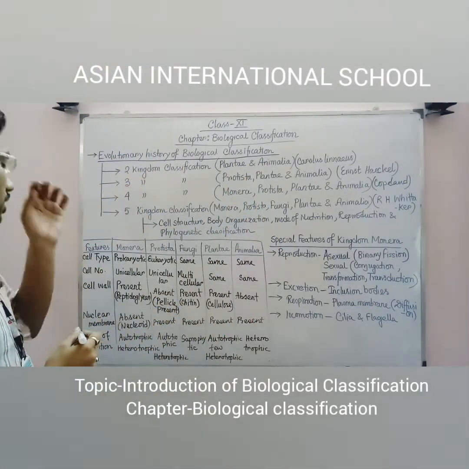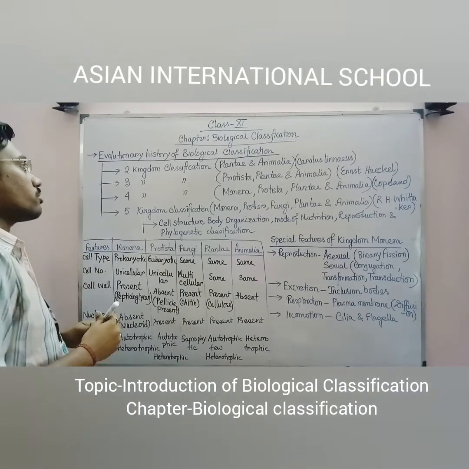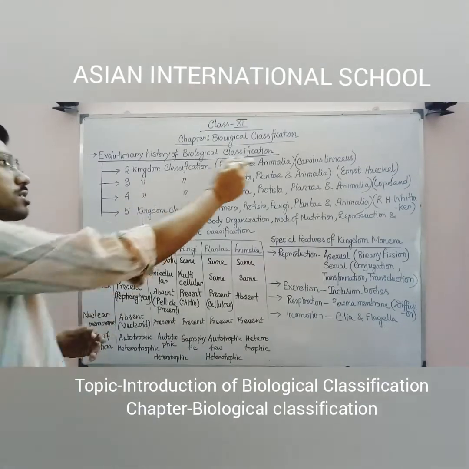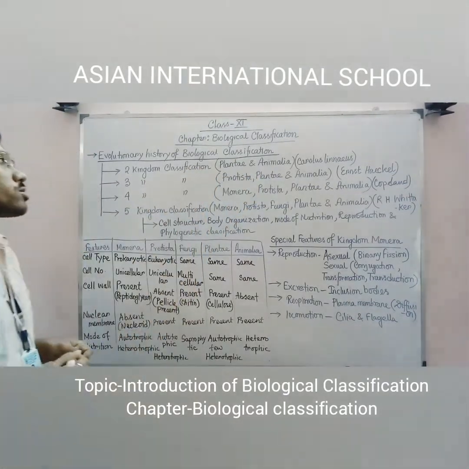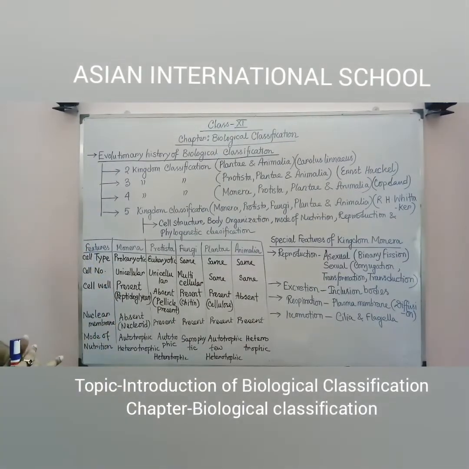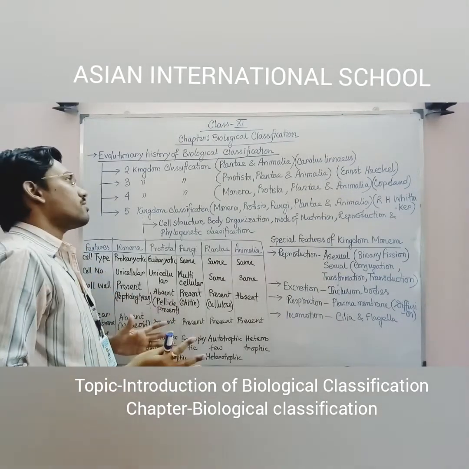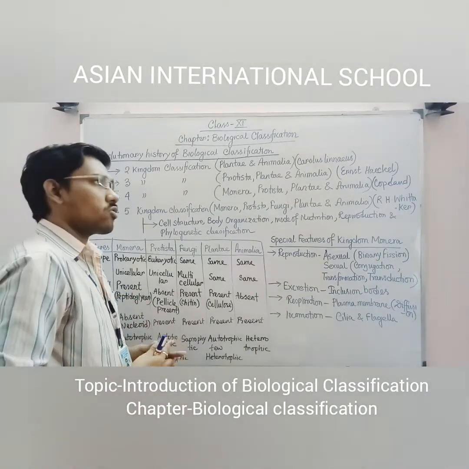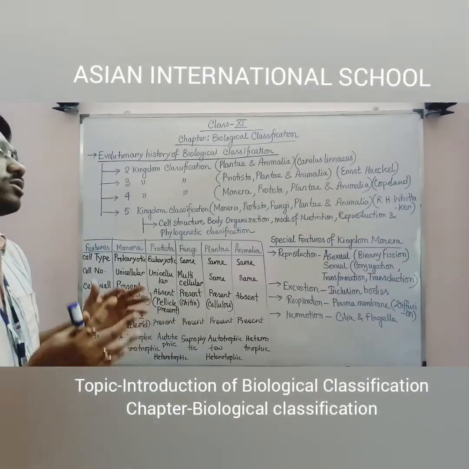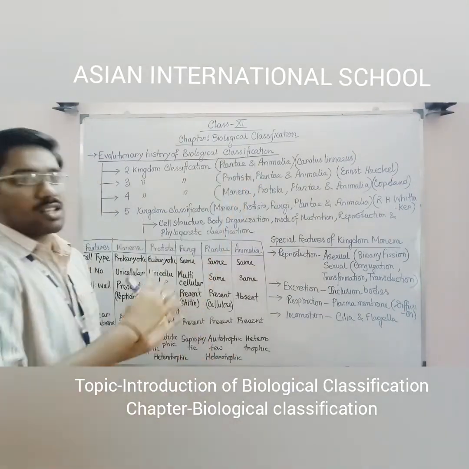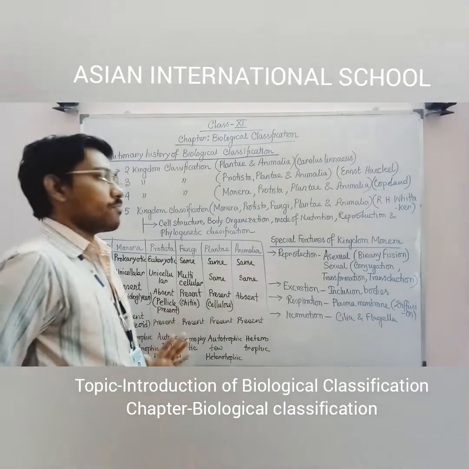The first classification system which evolved after the three domain concept is the two kingdom classification. Here Carolus Linnaeus proposed this specific classification mechanism. He said that all of the organisms present in the world can be classified into two different kingdoms, because he had no idea about the presence of microorganisms. He only had information about plants and animals. That's why he created two kingdoms only, plantae and Animalia.